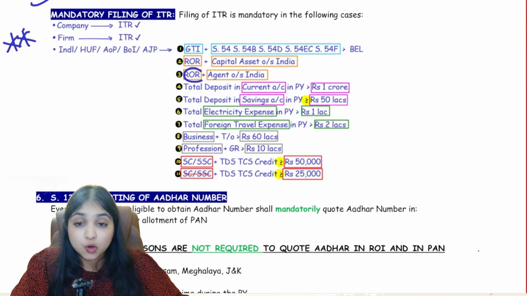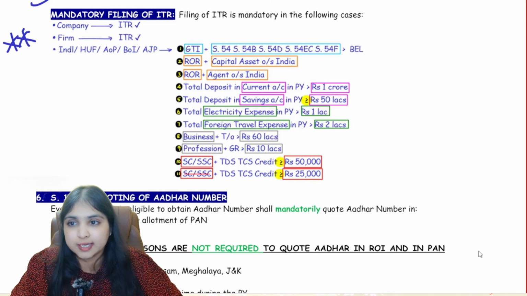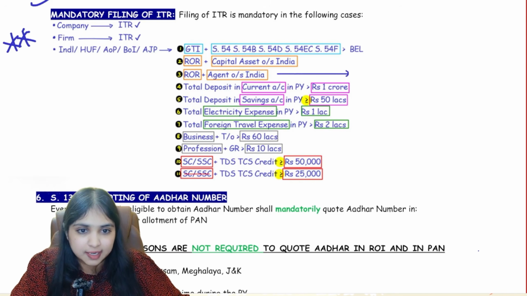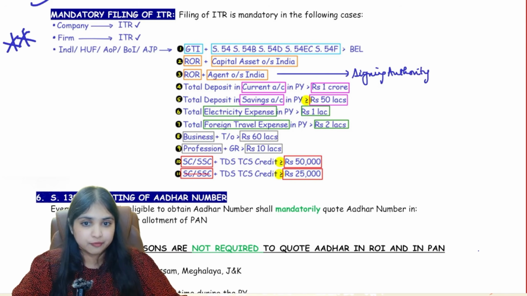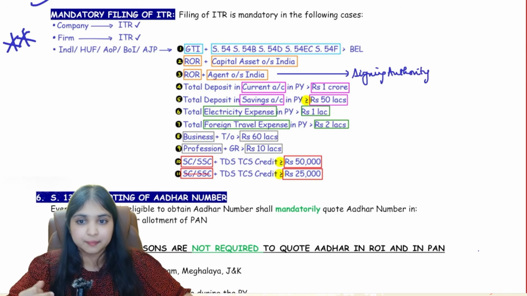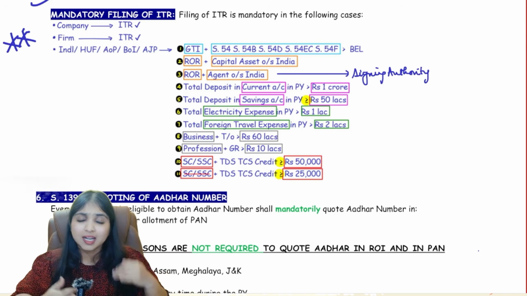Third bucket, you're an ROR and you must be having an agent outside India. An agent outside India indicates you must be having some signing authority outside India. There must be somebody outside India who can sign on your behalf. Some agent you must be having outside India. First three clear? Come on, tell me the first three.